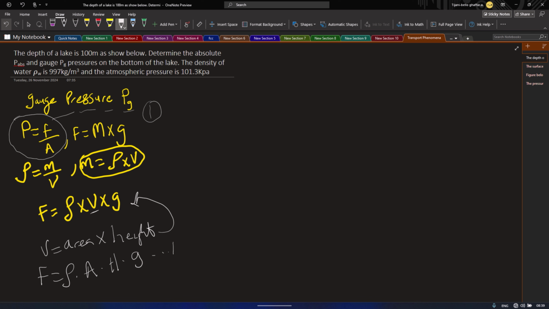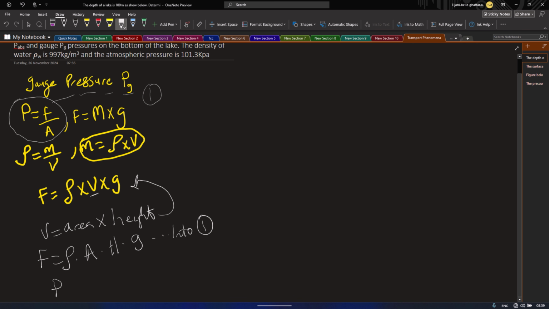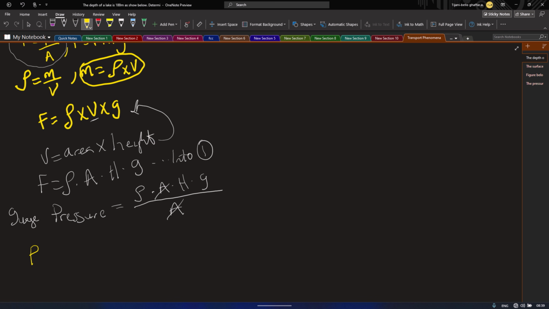So if we input this into our equation 1 above, we are going to have pressure or gauge pressure is equal to F over area, in which F is density times area times height times acceleration due to gravity. So area cancels area. Therefore, our formula to derive the gauge pressure is equal to density times height times acceleration due to gravity.